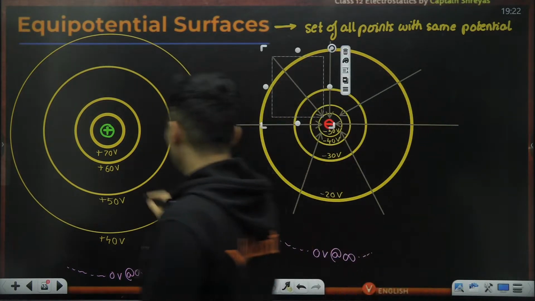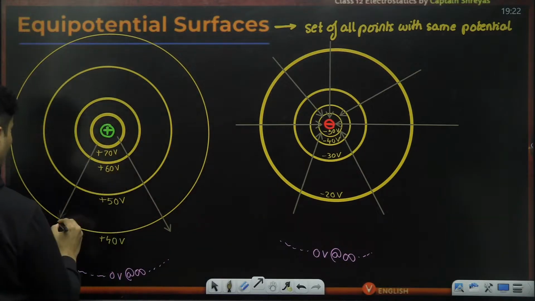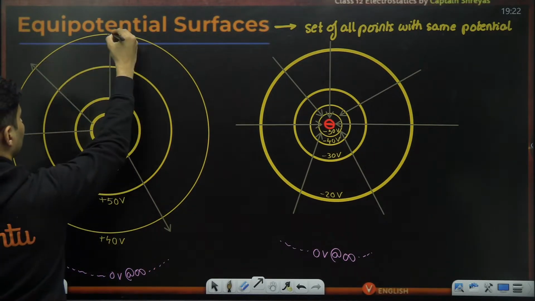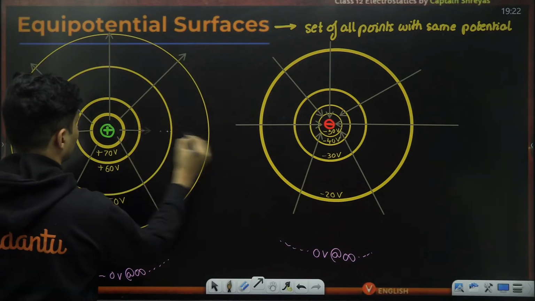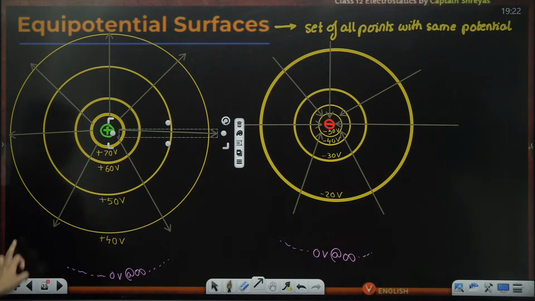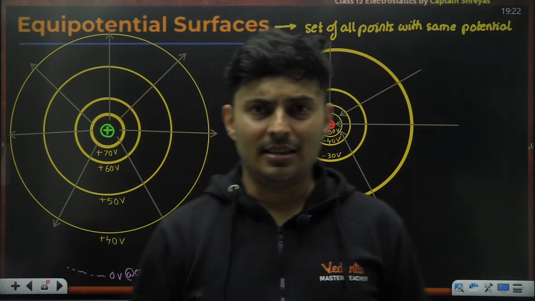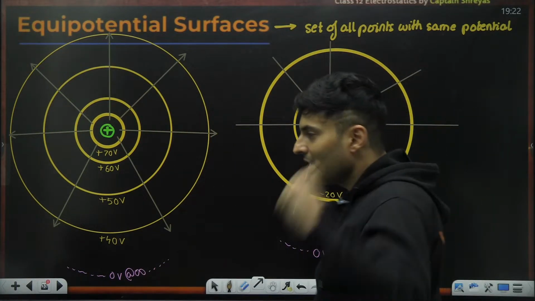That's how the field lines will look. Here it will come out from the positive charge like this. This is how the electric field lines look. Can you see some interesting characteristics? In fact, there are many.